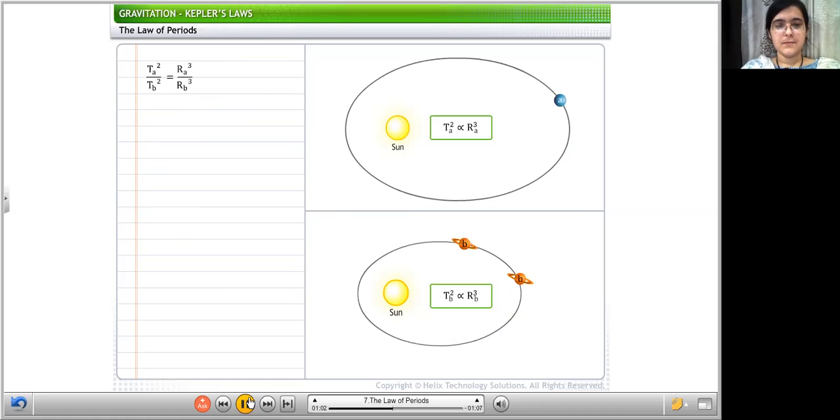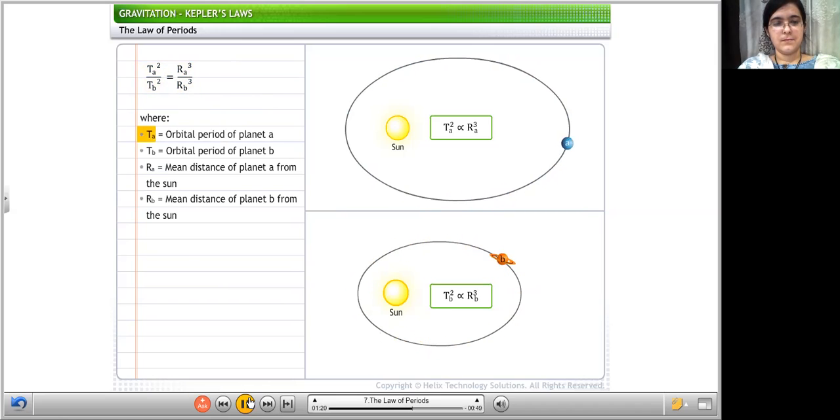Compare their mean distances from the Sun and orbital periods. We get the relationship as TA squared divided by TB squared is equal to RA cubed divided by RB cubed, where TA is the orbital period of planet A, TB is the orbital period of planet B, RA is the mean distance of planet A from the Sun, and RB is the mean distance of planet B from the Sun.